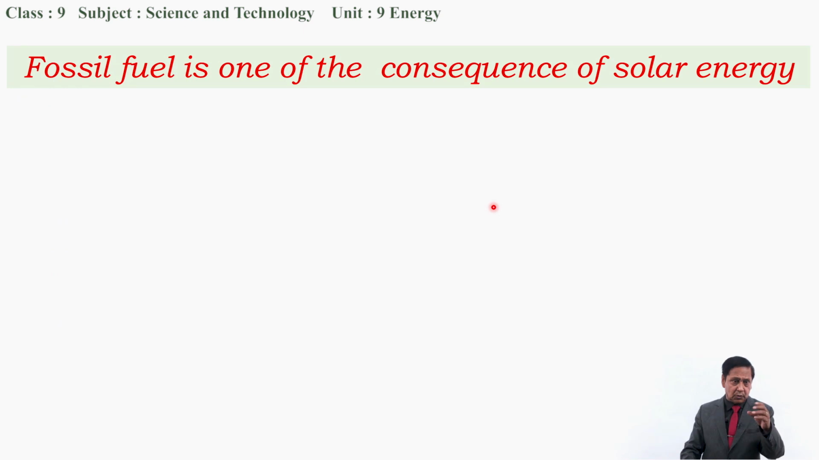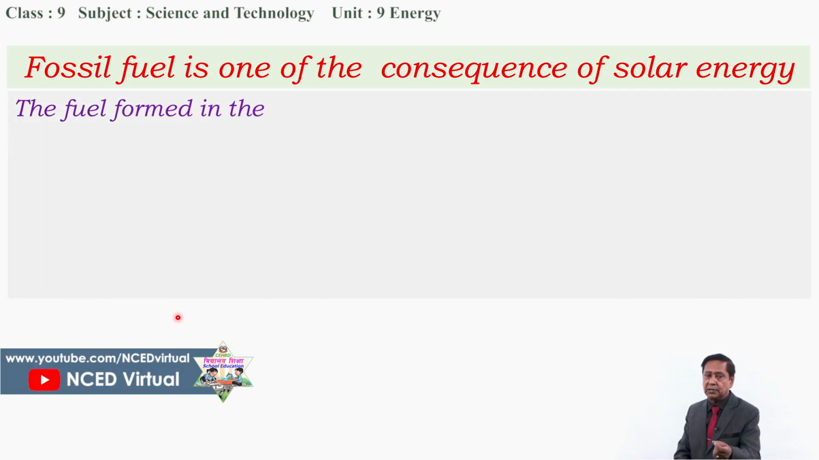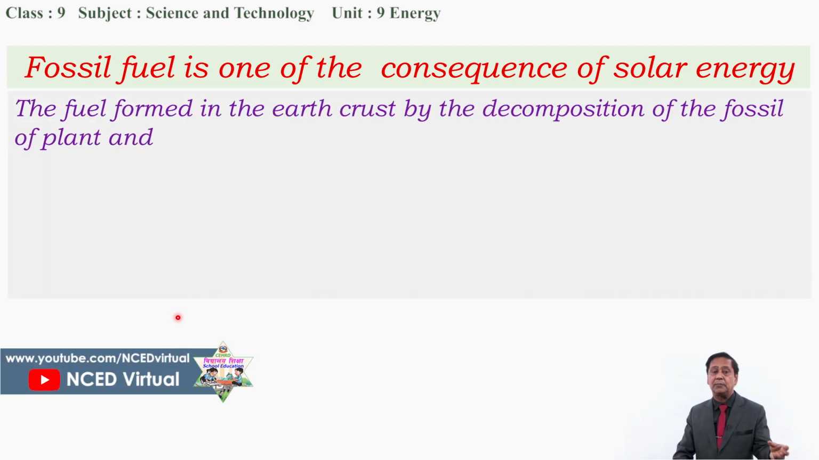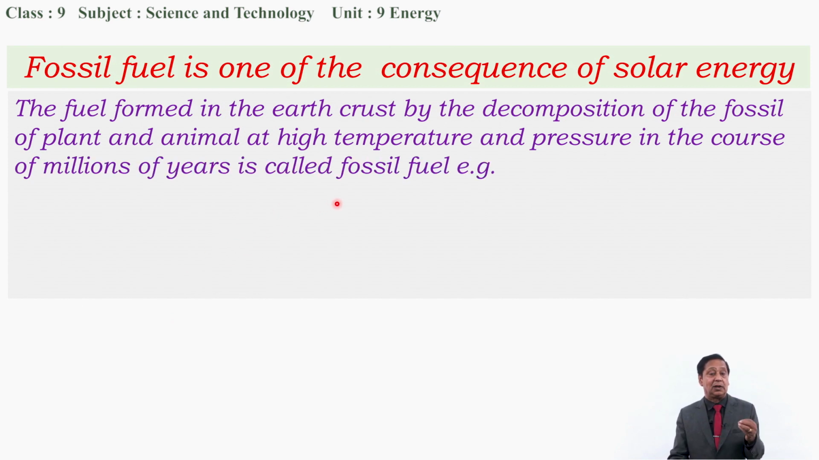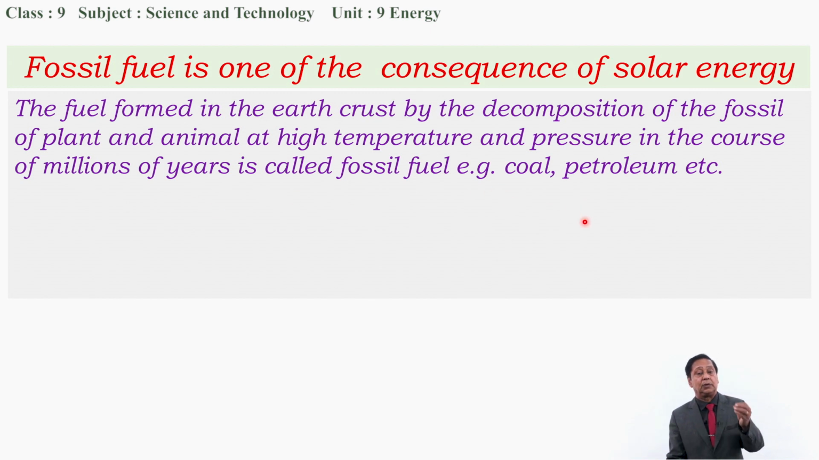Okay, now let's move to another point also. Fossil fuel is one of the consequences of solar energy. How can we say so? Do you remember what is fossil fuel? The fuel formed in the earth crust by the decomposition of the fossils of plants and animals at high temperature and pressure in the course of millions of years is called fossil fuel, for example coal, petroleum, etc. It was taught in the previous class.